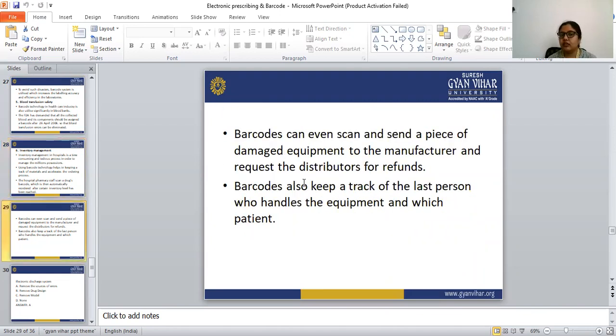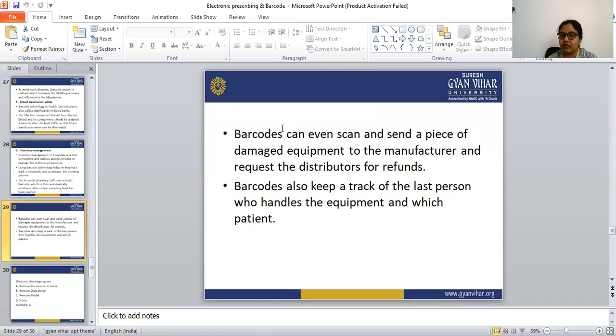Barcodes can even scan and send a piece of damaged equipment to the manufacturer, and we can request the distributor for a refund also. Barcodes also keep track of the last person who handled the equipment and which patient. The barcode is very useful in the hospital as well as in every sector.